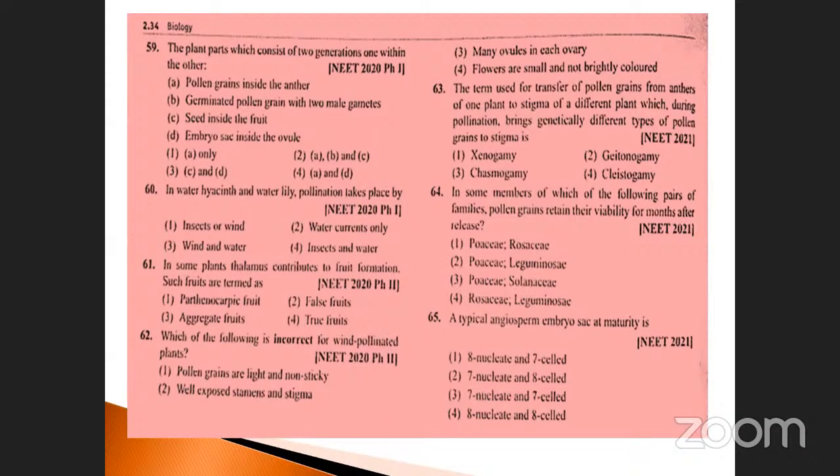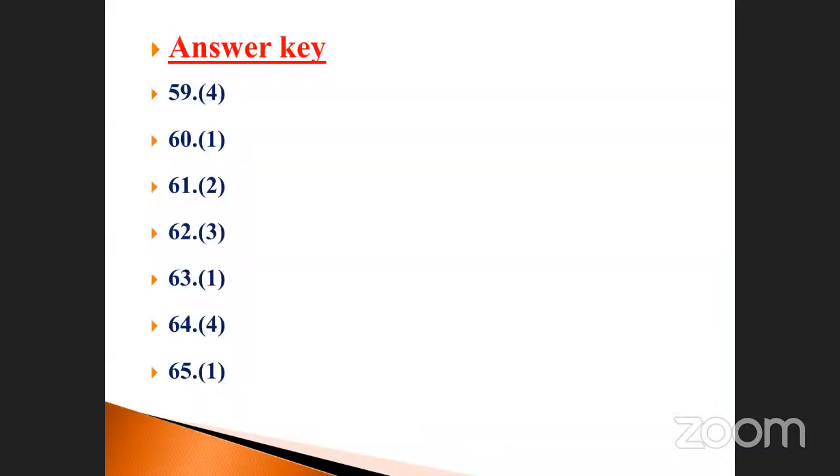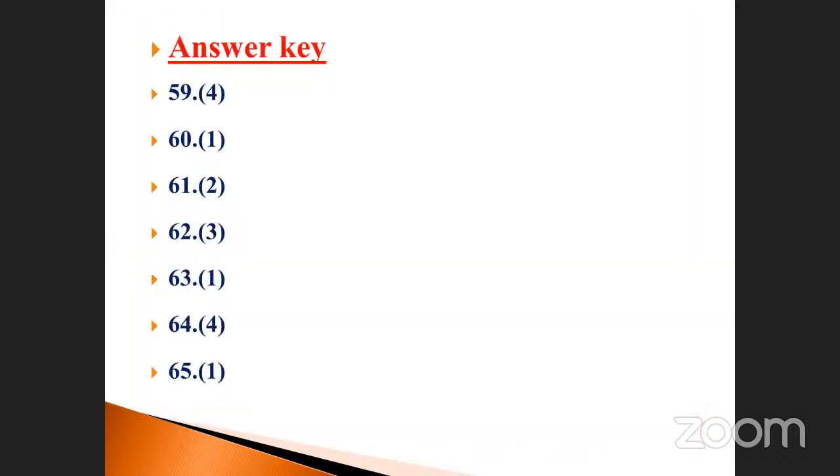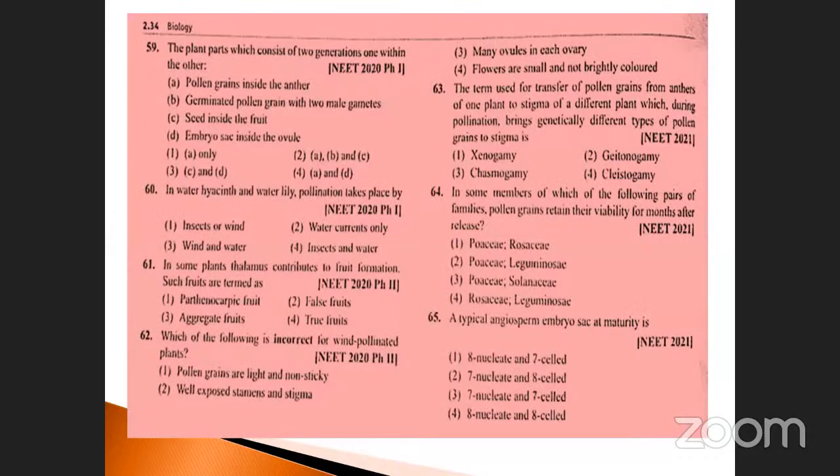Okay, good. In some plants, the thalamus contributes to fruit formation. Such fruits are termed false fruits. Good. Which of the following is incorrect for wind pollinated plants? Many ovules in each ovary, option 3.